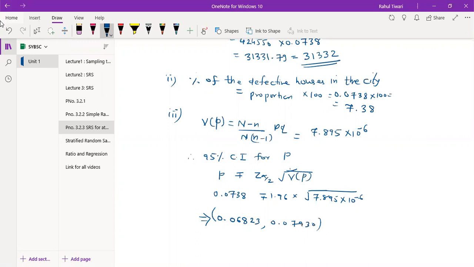Hello sir. Yes, बोलिए. 7.8900 आ रहा है. 7 point 8900 into 10 raised to minus 6. नहीं, variance of p. हाँ वही. क्या आ रहा है. 7.8900.